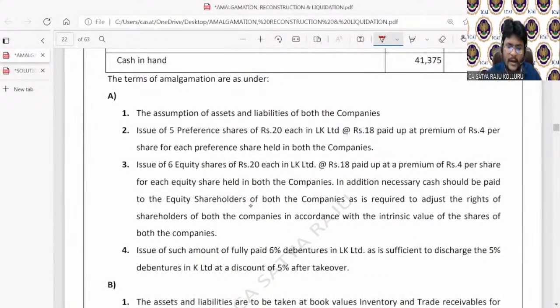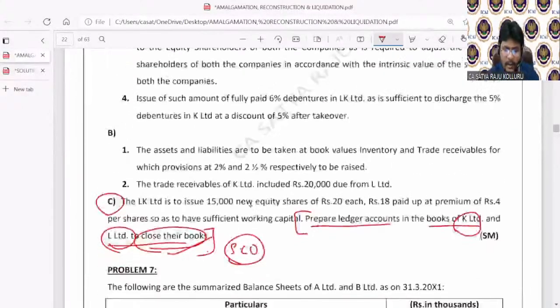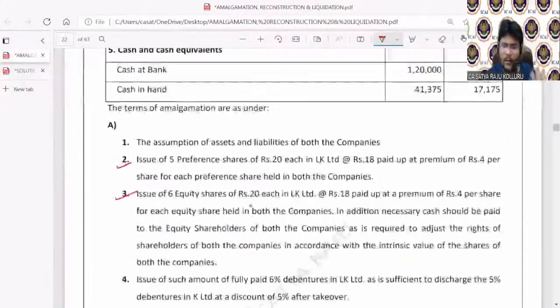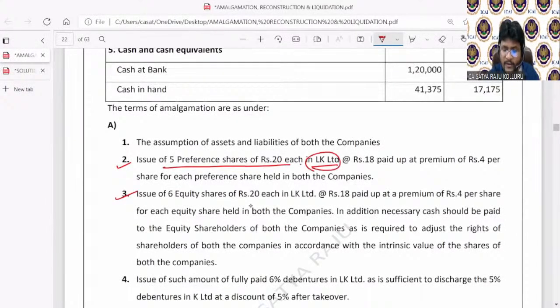Now concentrate. I'll read point number 2 and point number 3 here. Point number 2 and point number 3 are enough. I'm not doing the problem from my side. I'm giving the homework, just giving hints on how to do the problem. Issue of 5 preference shares of rupees 20 each in selling company. Sorry, in LK Limited, the purchasing company.